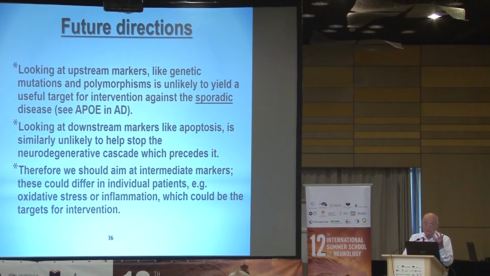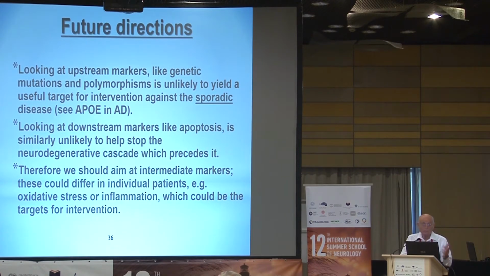And we see this also already in Alzheimer's disease, where we know about the existence of ApoE epsilon-4 as a risk factor for Alzheimer's disease for now 25 years, and we did not come with any solution. So identifying the genetic cause, the most upstream marker, has not yielded anything else. And looking at downstream markers like the apoptosis, this is just too late. So we should aim at the intermediate pathways, markers, and these are different in individual patients. In some patients it is one mechanism, in others it's different.